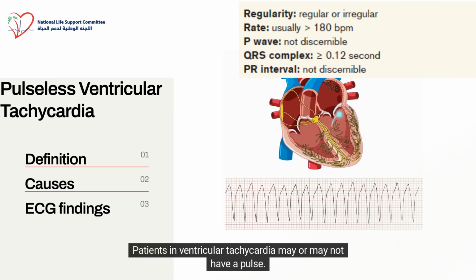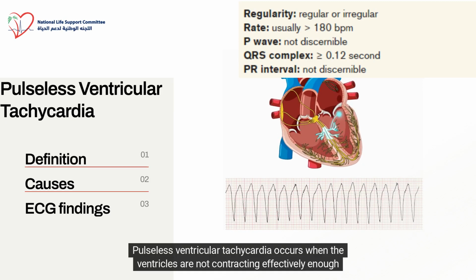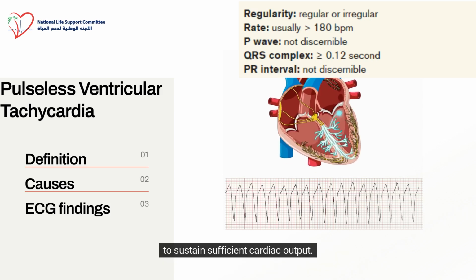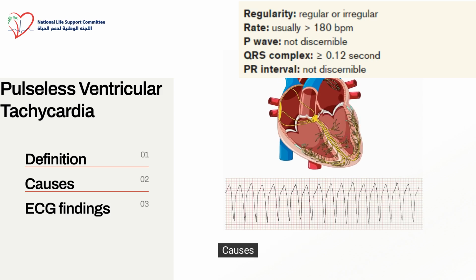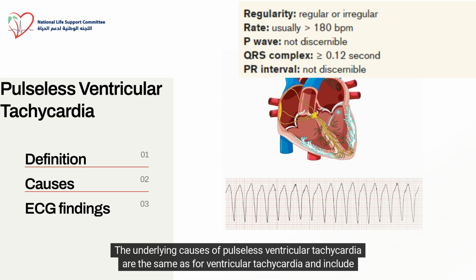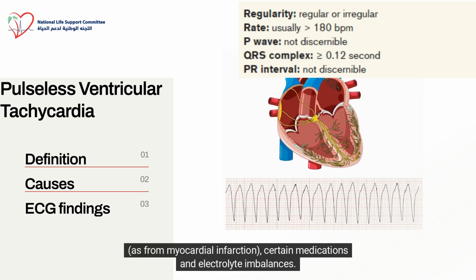Patients in ventricular tachycardia may or may not have a pulse. Pulseless ventricular tachycardia occurs when the ventricles are not contracting effectively enough to sustain sufficient cardiac output. Causes. The underlying causes of pulseless ventricular tachycardia are the same as for ventricular tachycardia and include heart disease or damage, as for myocardial infarction, certain medications, and electrolyte imbalances.